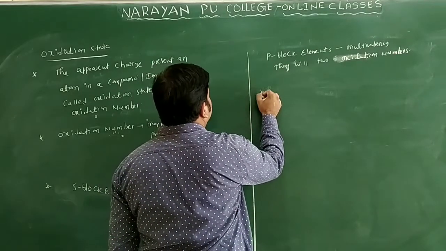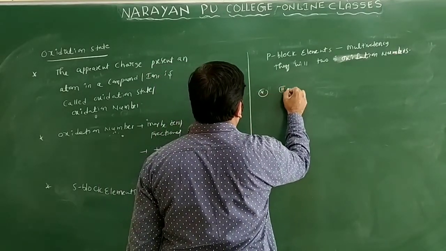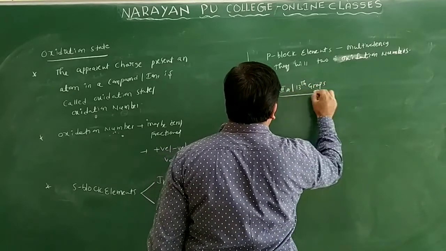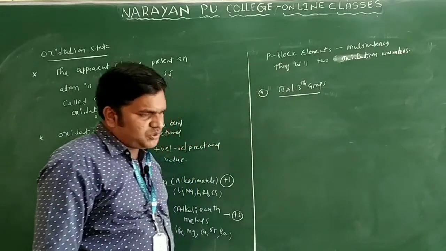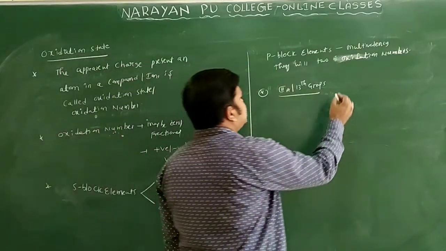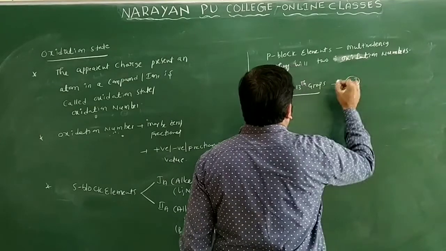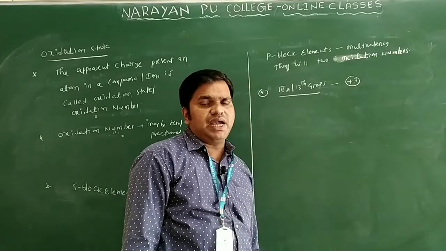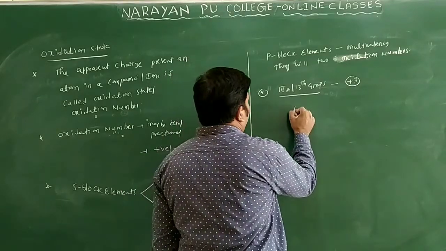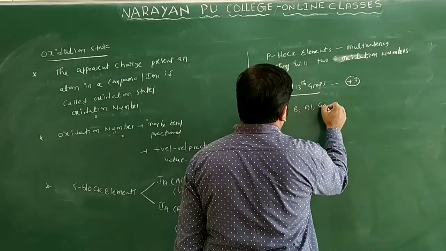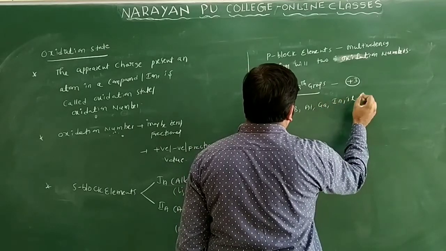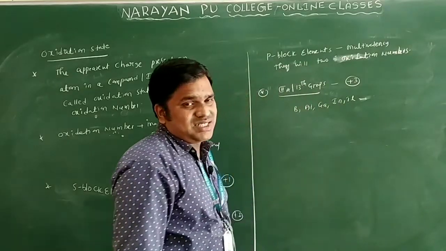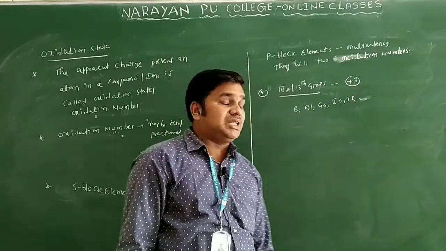Let us come to the third A group. The third A group, also called the 13th group, will generally show the +3 oxidation state only. What are the third group elements? Boron, aluminum, gallium, indium, thallium. Generally they will show the +3 oxidation state only.